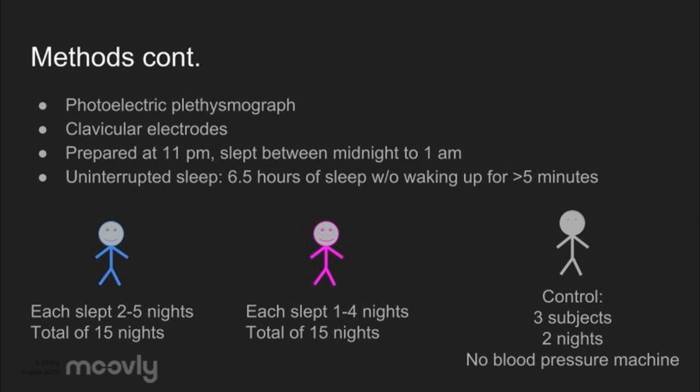The 5 male subjects each slept for 2 to 5 nights, totaling 15 nights. The females each slept 1 to 4 nights, totaling 15 nights as well. To create a control, 3 subjects slept for another 2 nights without the blood pressure machine hooked up to them.